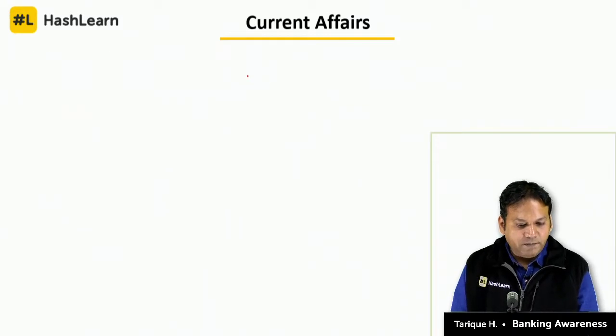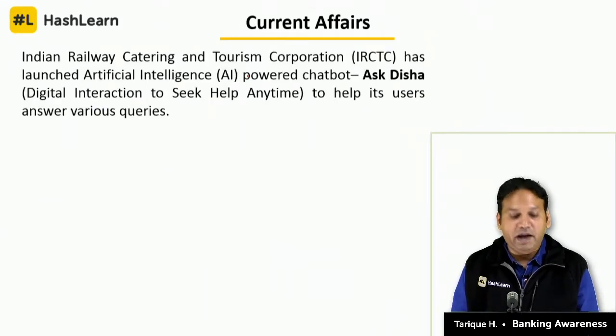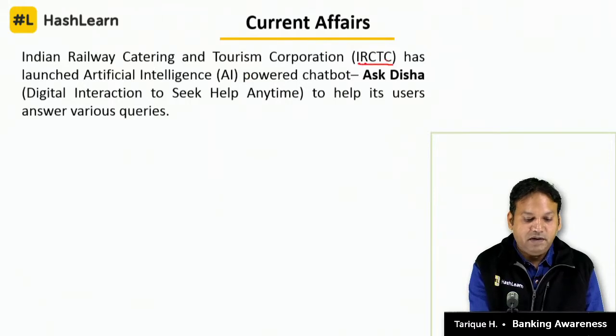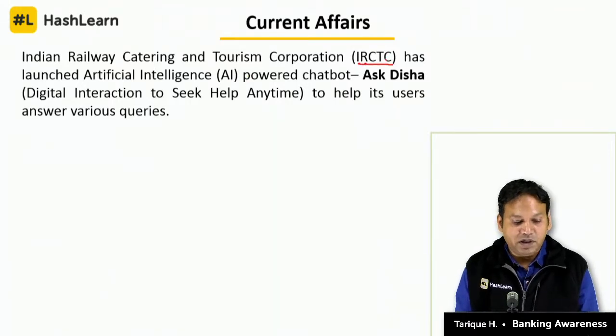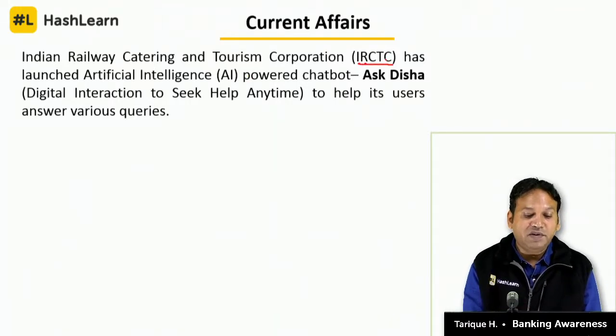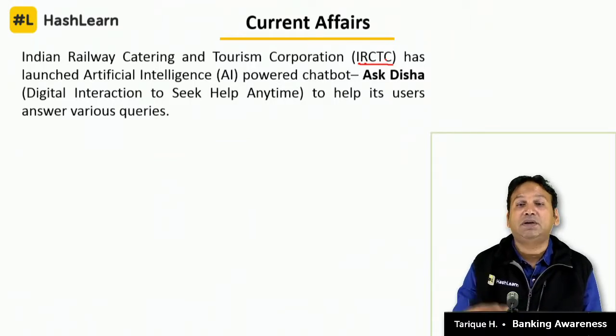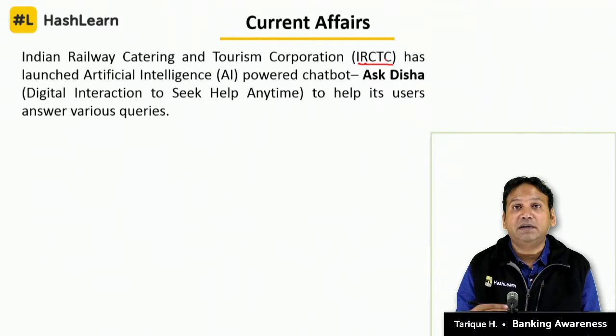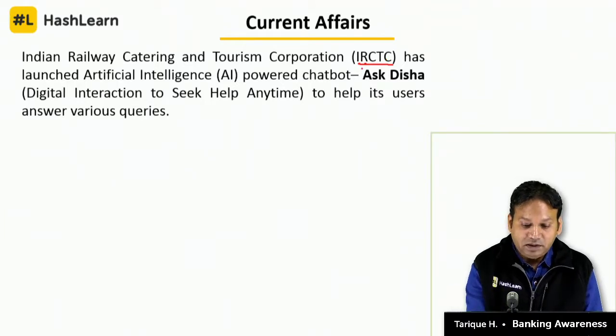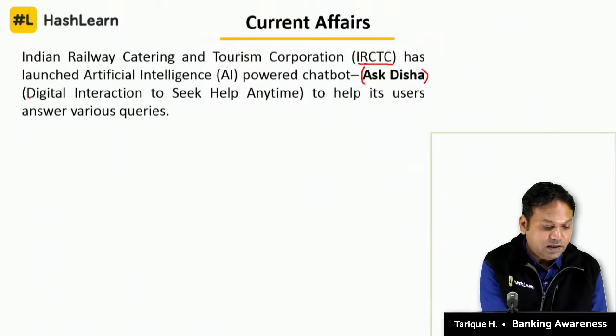Now next question. Indian Railway Catering and Tourism Corporation, IRCTC, has launched an artificial intelligence powered chatbot. What is the name of the chatbot launched by IRCTC? The answer for that question is Ask Disha, where Disha stands for Digital Interaction to Seek Help Anytime.